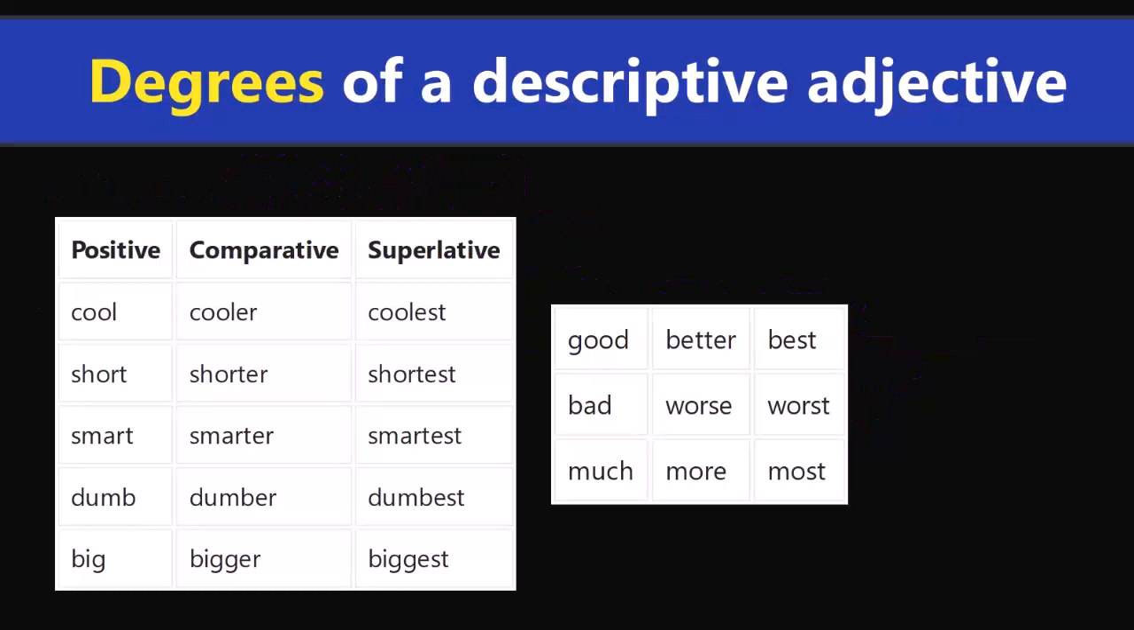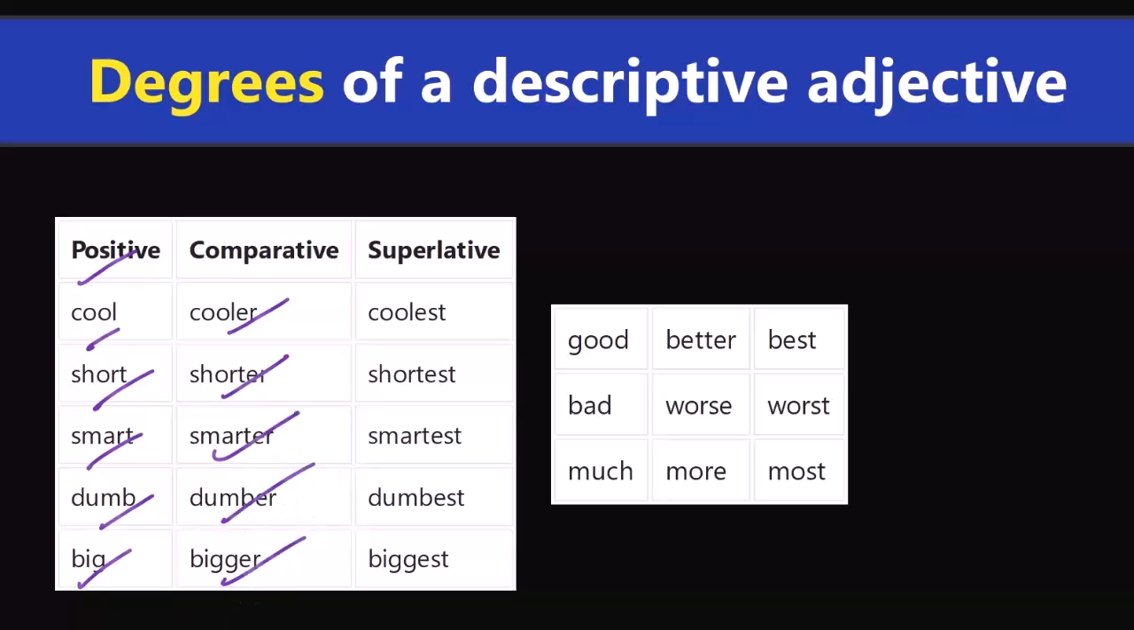All right. Degrees of a descriptive adjective. It has three degrees: positive, comparative, superlative. You're just describing it how it is. Positive degree like cool, short, smart, dumb, pink, intelligent, beautiful, pretty. When you're comparing somebody to somebody else, you're going to use the comparative degree, right? Cool, cooler, short, shorter, smart, smarter, dumb, dumber, big, bigger.